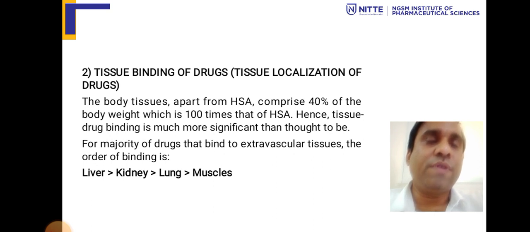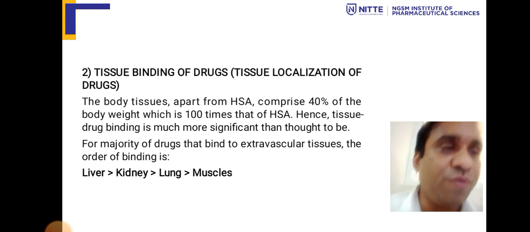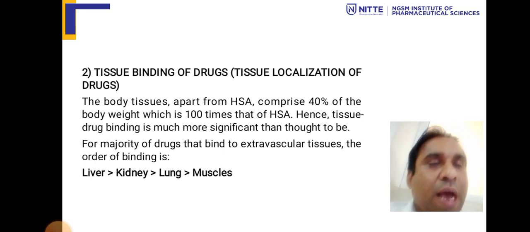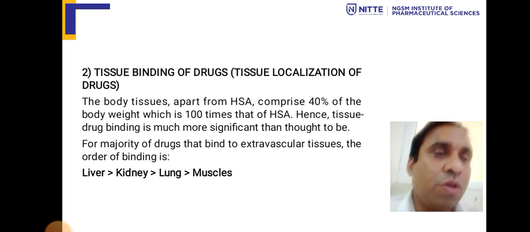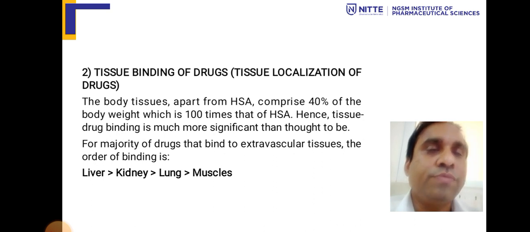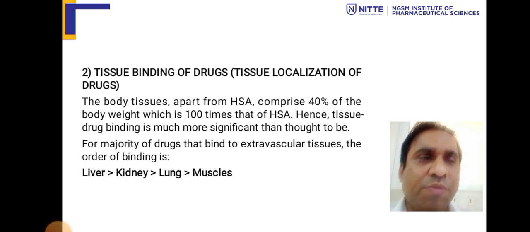For the majority of drugs that bind to extravascular tissues, the order of binding is determined by perfusion: highly perfused, medium perfused, and low perfused organs. Whenever we say highly perfused, the organs are liver, kidney, lungs, muscles, and heart. So tissue localization of drugs will always take place first in the liver, then in the kidney, lungs, and then the muscles.